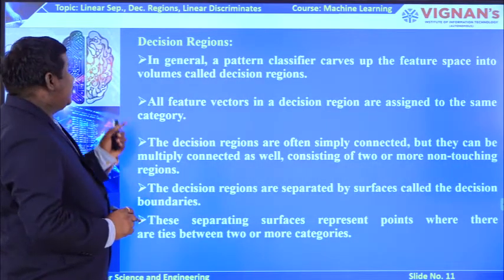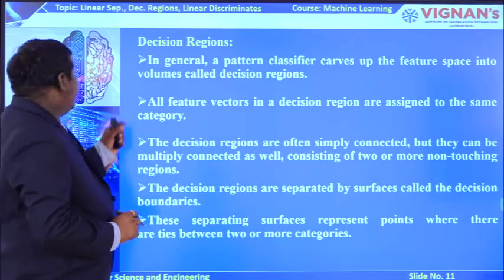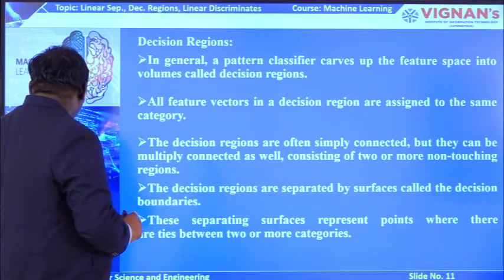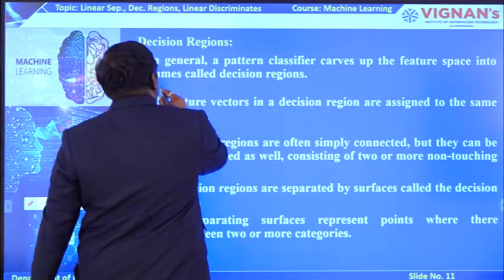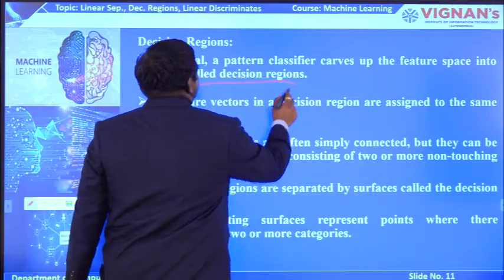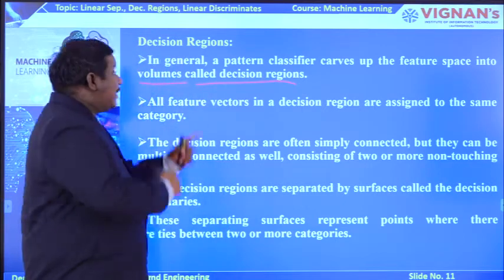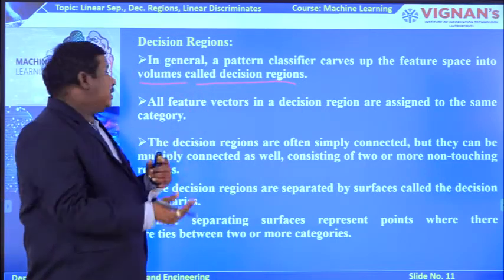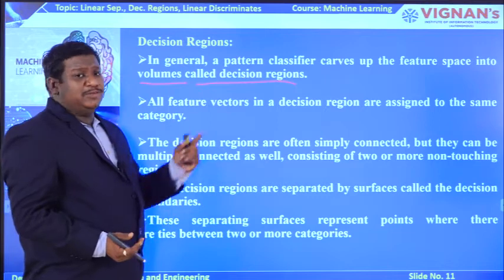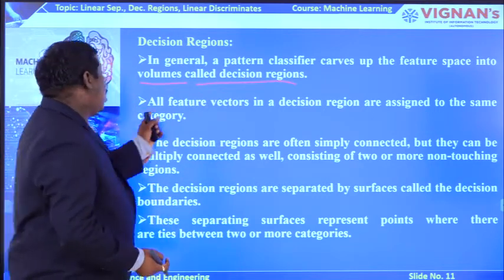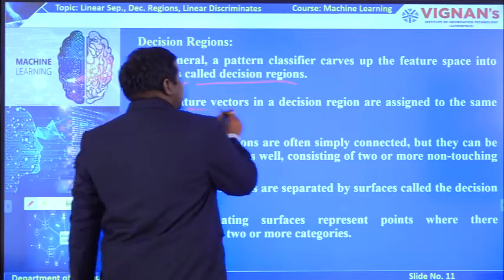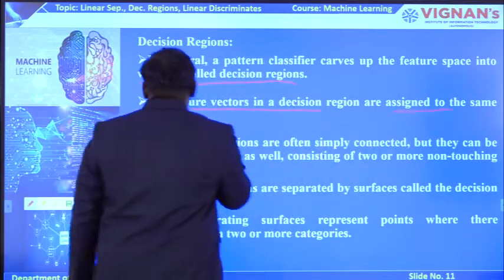Then coming to decision regions: in general, a pattern classifier carves up the feature space into volumes called decision regions. Whatever feature space we have can be called volumes, and these volumes can be considered decision regions. All feature vectors in a decision region are assigned to the same category.